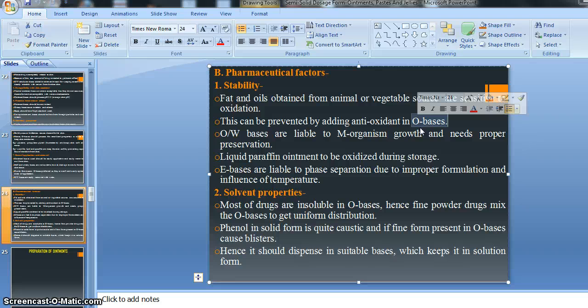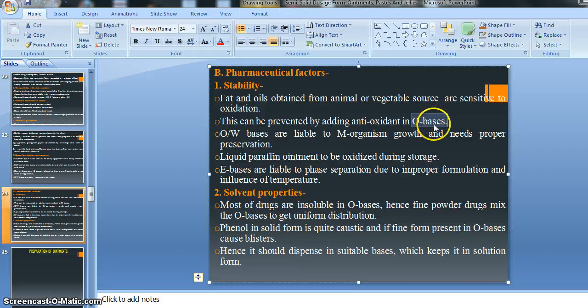Our emulsifying bases, the O/W kind of bases, are more prone to growth of microorganisms, but our oleogenous bases are very prone to oxidation. These two instability problems occur in different kinds of bases, so don't confuse them.